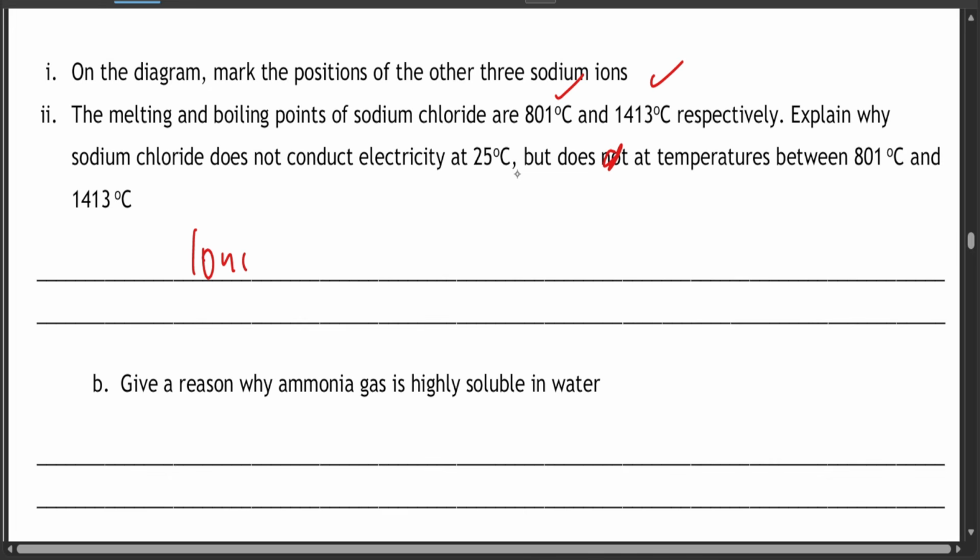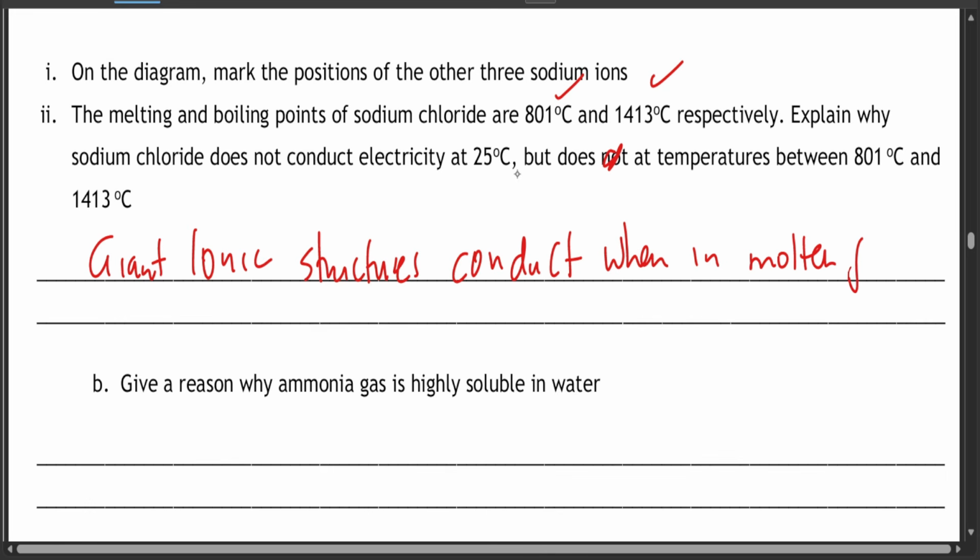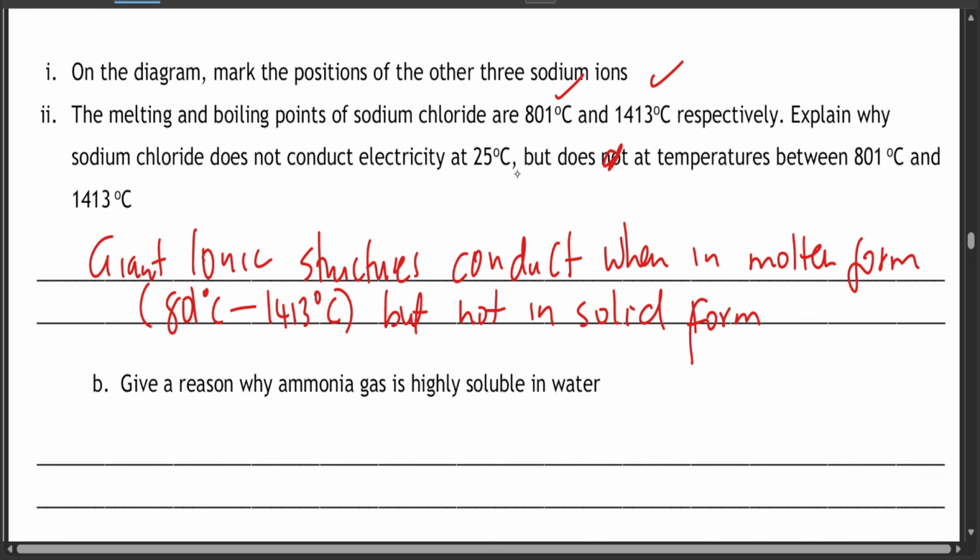This is because giant ionic structures, especially like sodium chloride, conduct when in molten form, that is when it's at 801 degrees Celsius to 1413 degrees Celsius, but not in solid form, that is at 25 degrees Celsius.